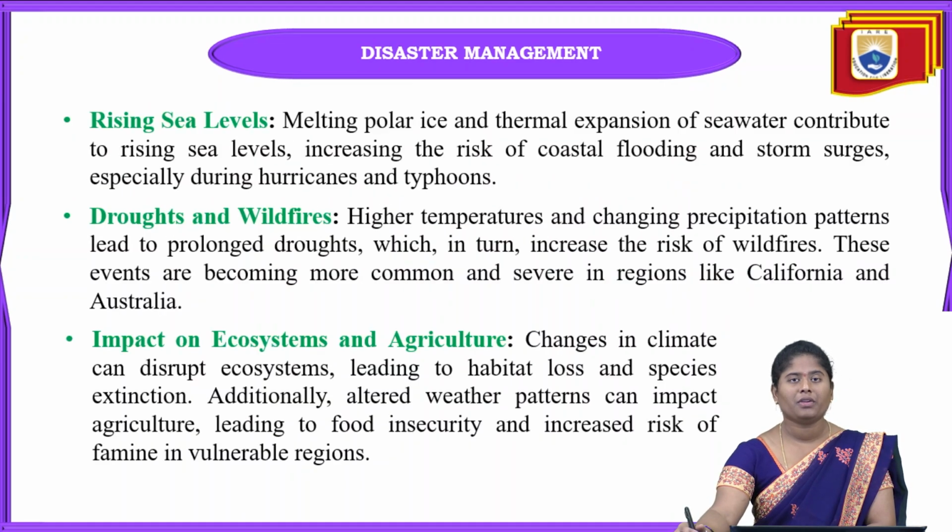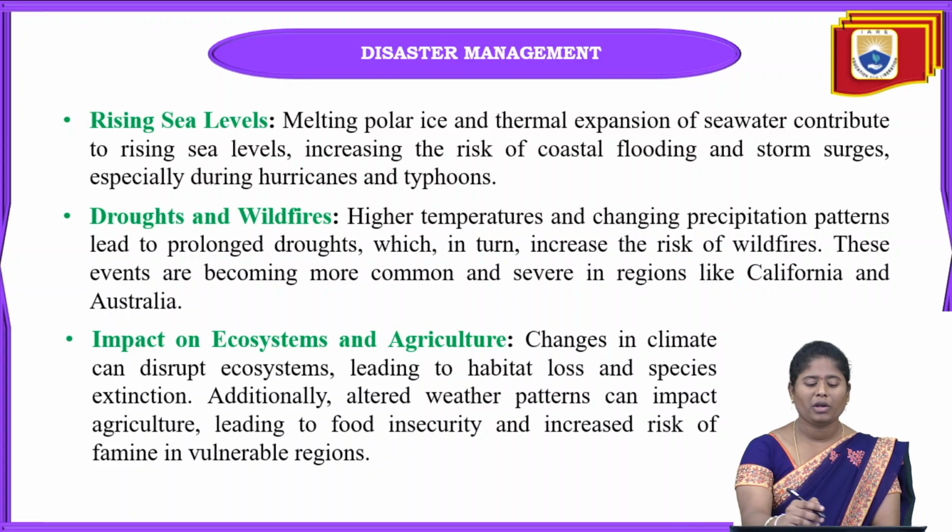And next one is rising sea levels. Means when there is a rise in the sea levels also, that will impact the climatic conditions. Means how it is impacting, means when melting of the polar ice and thermal expansion of the seawater is going to happen, that will contribute towards some increase in the sea levels.